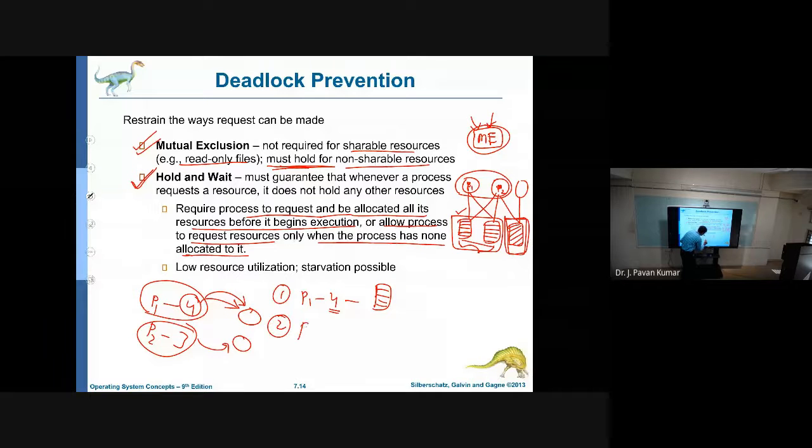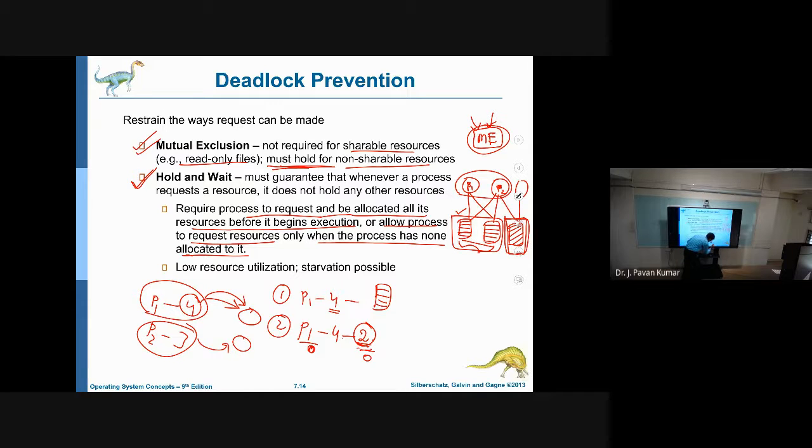Second approach: P1 will require 4. Let us say it got only 2 out of the 4 required. It can request the remaining 2 only after it releases these 2. Initially it holds no resources, so the number of resources held by P1 is 0, then it requests and gets 2. After that it needs 2 more resources. It will utilize these 2, and after using them, it releases them, making the number of resources held by P1 0.